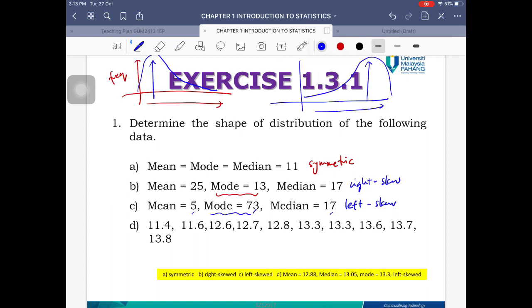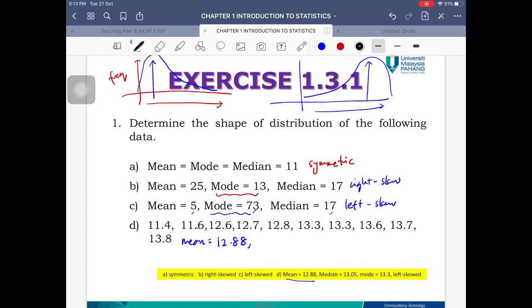And the last one, here the value of mean, median, and mode is not given, meaning that you have to find them. How do you find the mean? The mean can easily be done by using the calculator. You can either add them all and divide by how many numbers you have, or you can plug the values into your calculator and ask the calculator to produce the mean. So for this case, it's already written down here. Let's use the value straight away. The mean value is going to equal 12.88. You can verify that for yourself.